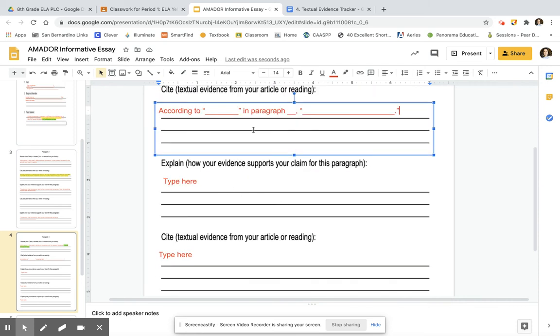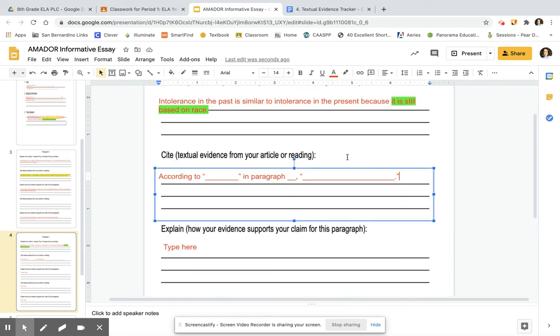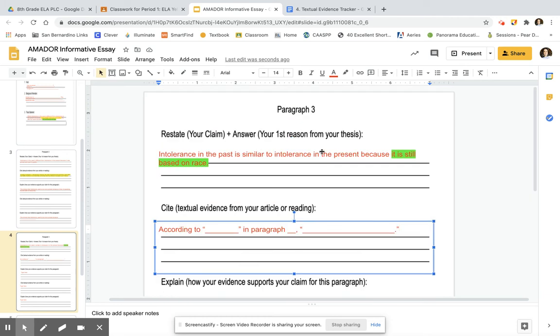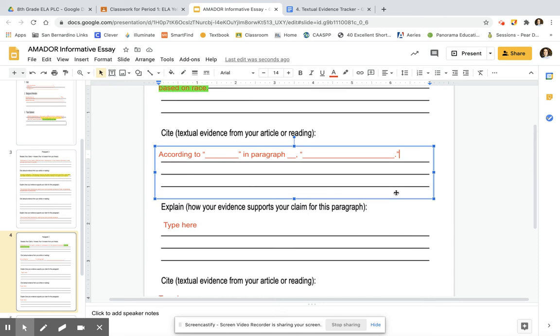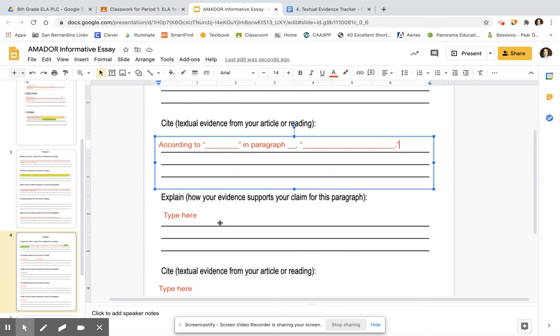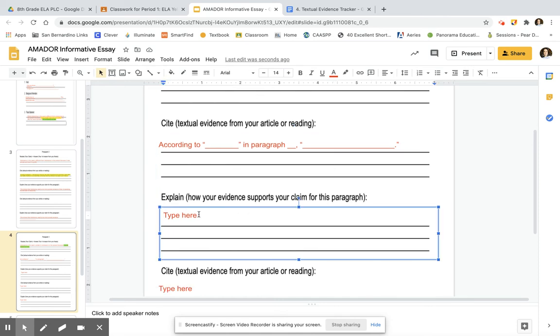Okay, now we're going to move on to the explanation portion. So how does this piece of evidence that you found, how does it support our claim that intolerance in the past is similar to intolerance in the present because it's still based on race? So how does this show that it's still based on race? Our sentence stem that we always use for our explanation is this shows that. If your explanation needs to be more than one sentence because you need to fill it out a little more, that's fine. Please make sure that you are comparing past and present within your explanation, that you show that it's the same. So go ahead and pause, fill out your explanation.